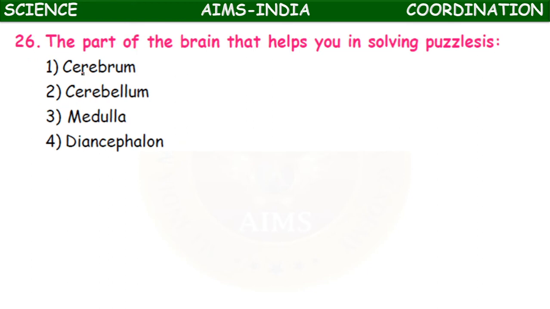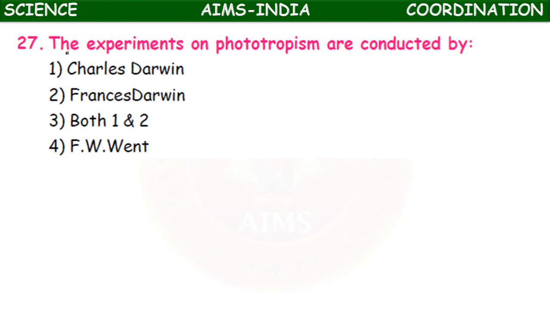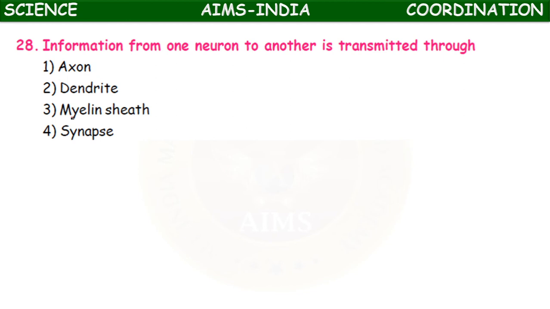The part of brain that helps you in solving puzzles is cerebrum, cerebellum, medulla, diencephalon. It is the cerebrum which is called the site of intelligence. So it helps in solving the puzzles. The experiments on phototropism are conducted by Charles Darwin, Francis Darwin, both, F.W. Went. First the experiments were started by Charles Darwin and Francis Darwin, and experimentally proved by F.W. Went.